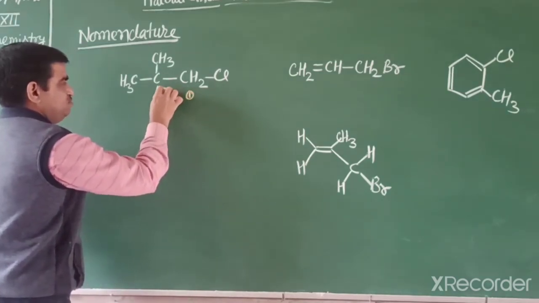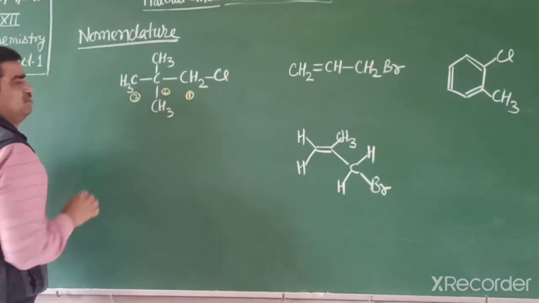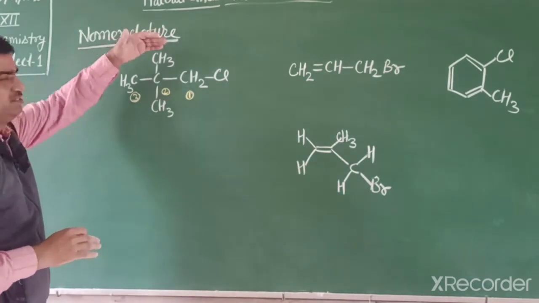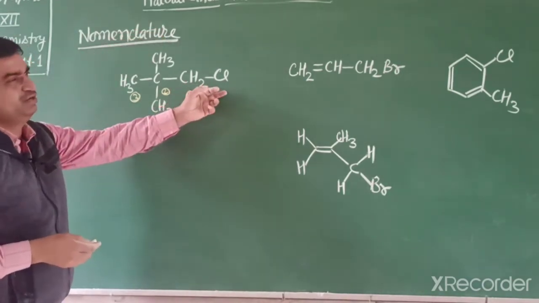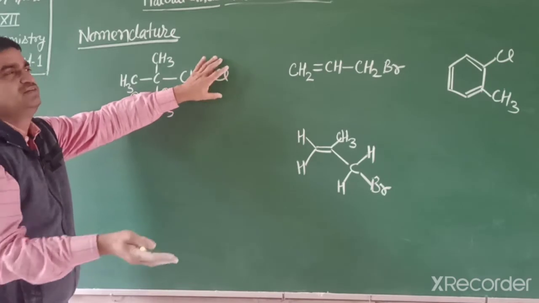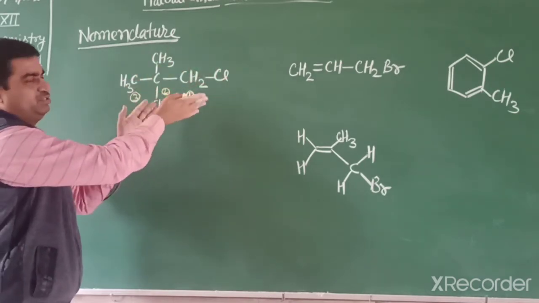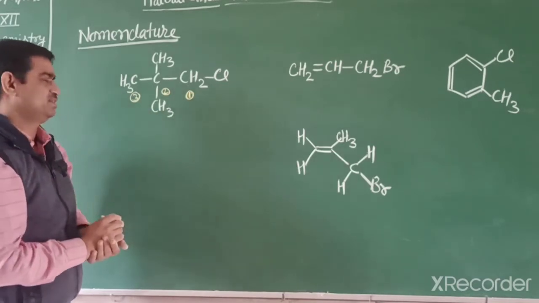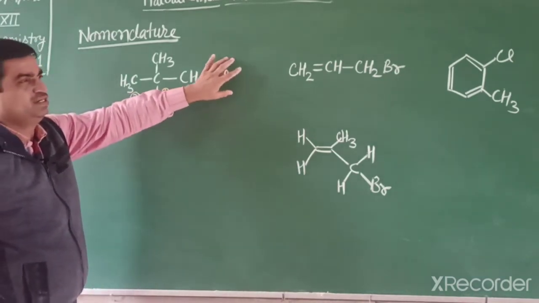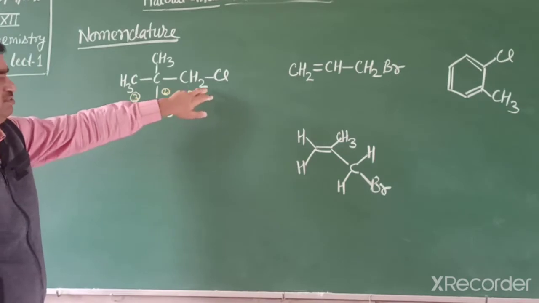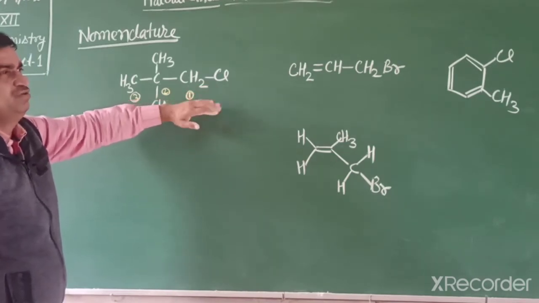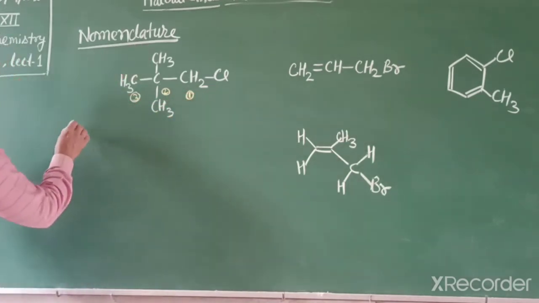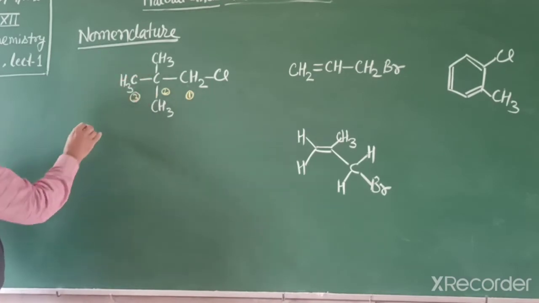1, 2, 3. Then find the substituents, because the halogen also acts as a prefix, since halogens in the IUPAC name are considered prefixes. Halo means chloro here. Its position is first, so it is 1-chloro.